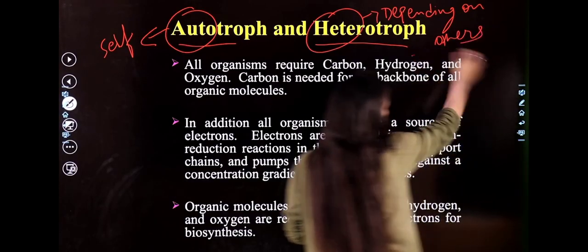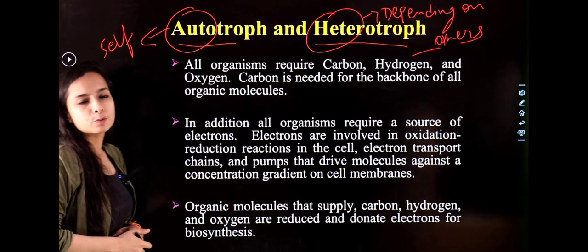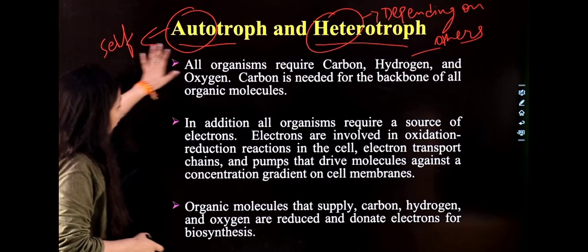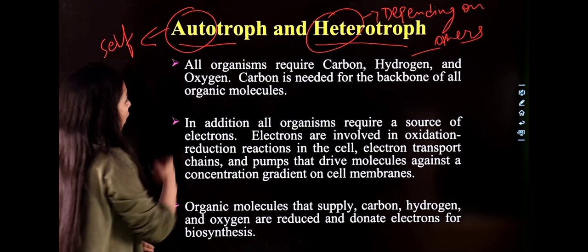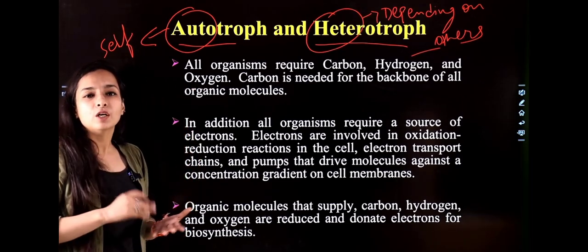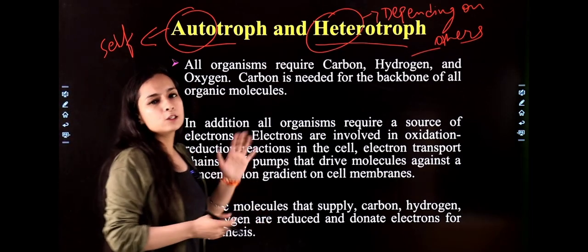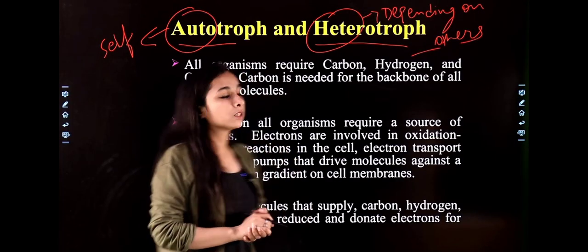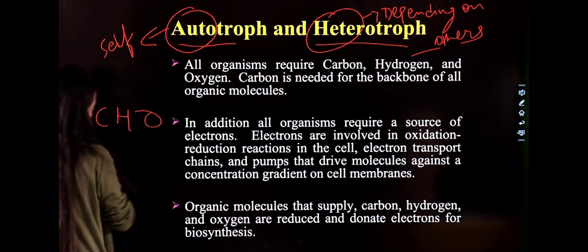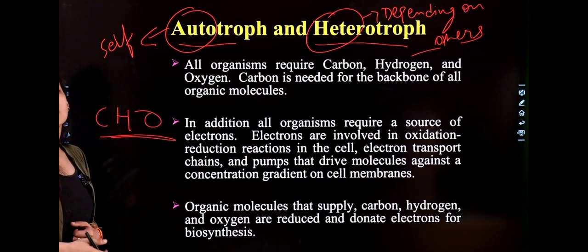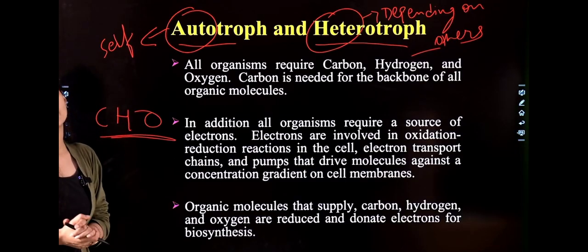So, clear with the terms auto and hetero. What is the difference between auto and hetero? Auto is yourself and hetero is depending on the others. Now all the organisms require some nutrition, either in small quantities or large quantities. So what are they? Carbon, hydrogen, oxygen, CHO. All the organisms require these three elements.